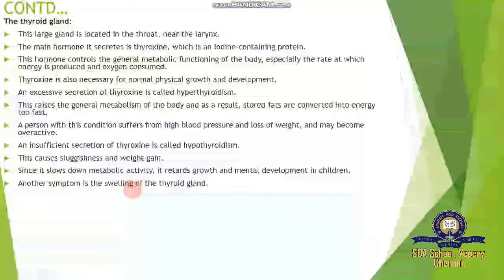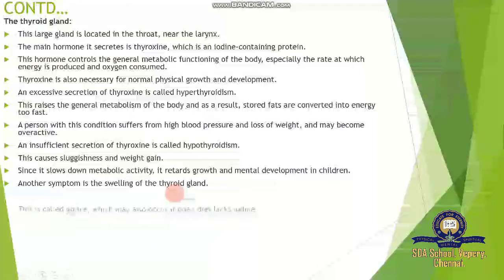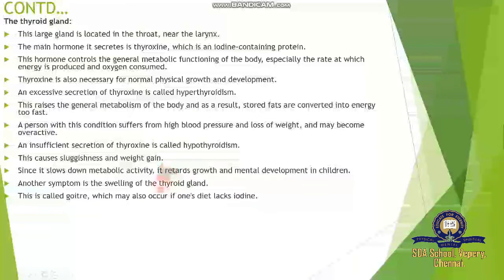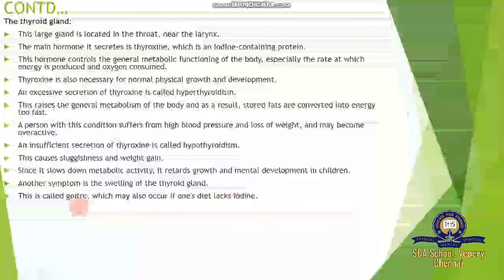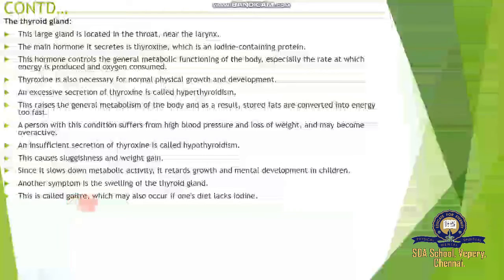Another symptom is swelling of the thyroid gland. Okay, next problem for the thyroid, hypothyroidism. What happens? Neck swelling. This is caused in those people who do not get enough thyroxine. This is called goiter, simple goiter, which also happens if one's diet lacks iodine, because in hypothyroidism the secretion is very low, as the major problem is that not enough iodine compound is available.